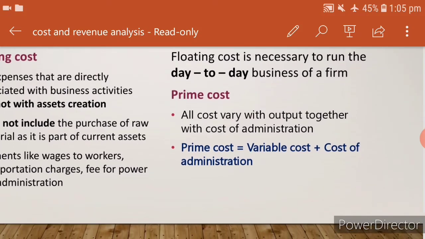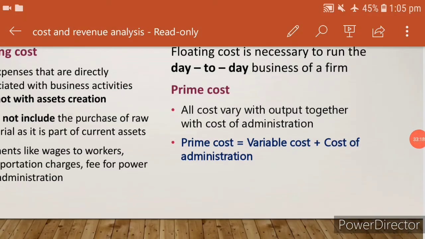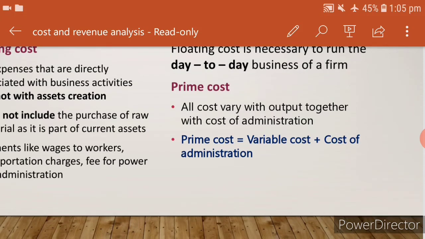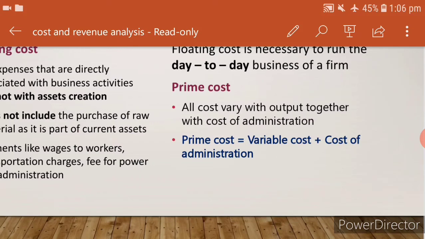Next we come to know about prime cost. Prime cost means all costs that vary with output together with the cost of administration. Variable cost plus the cost for administration. Administration means how to run the business, for that a certain amount is incurred. That amount is called prime cost. So, prime cost is equal to variable cost plus cost of administration.